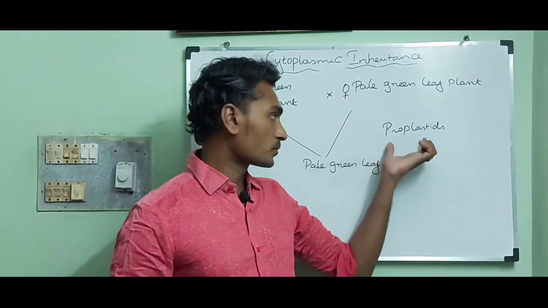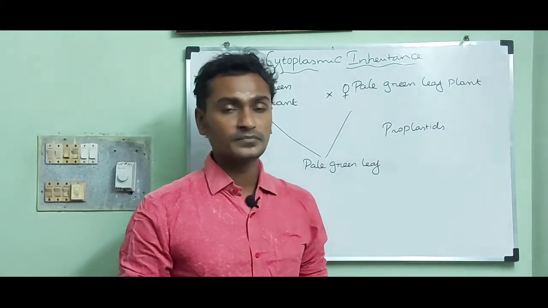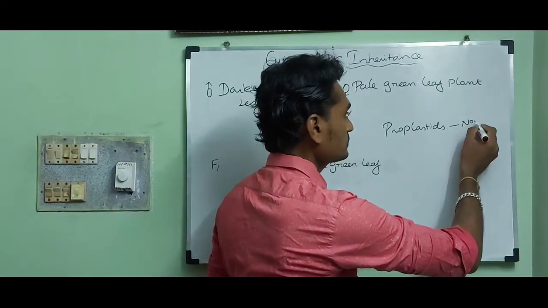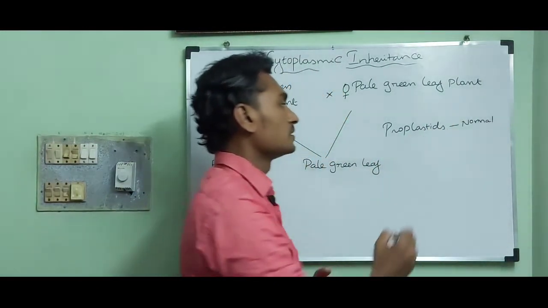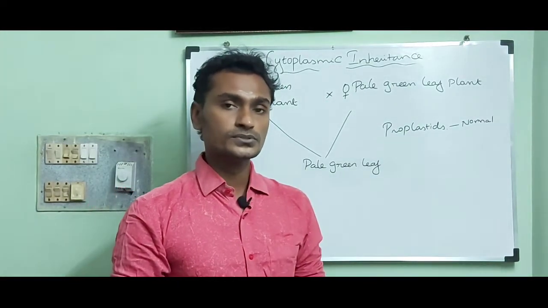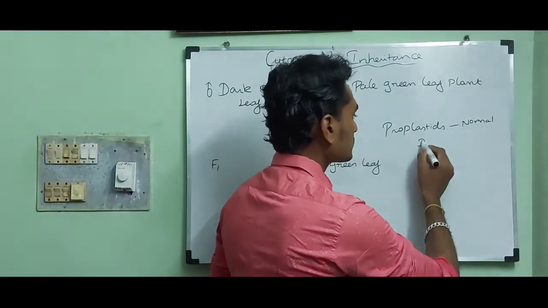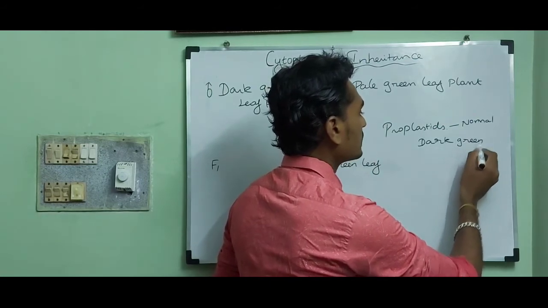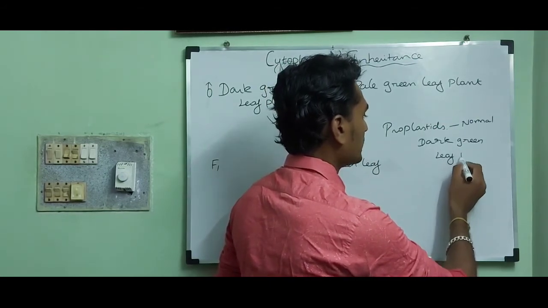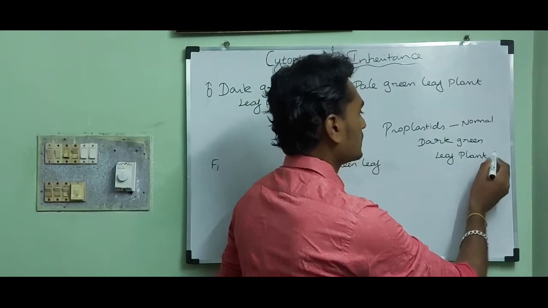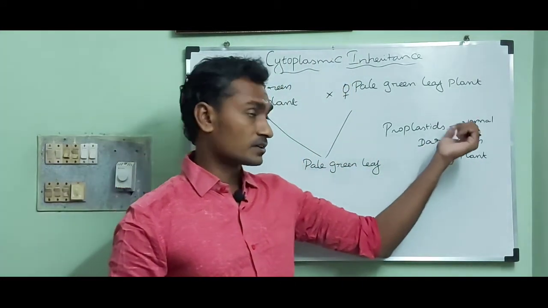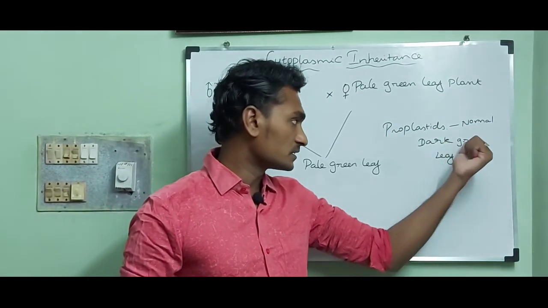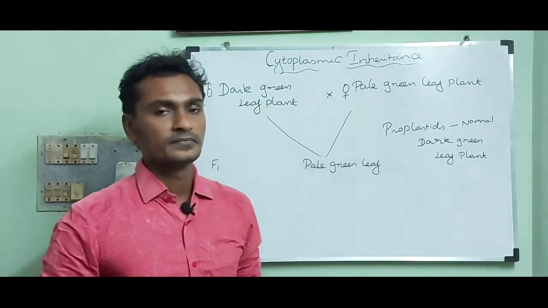If the proplastids are normal, they can produce dark green leaf plants.